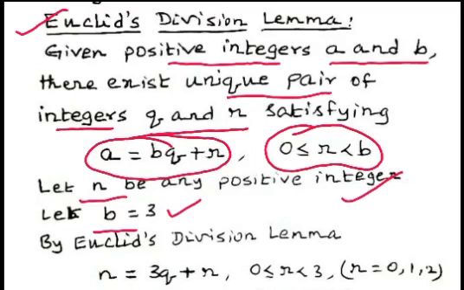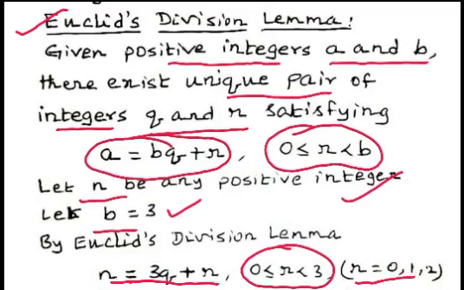Now, by Euclid's division lemma, we can write a equal to bq plus r. That is n equal to 3q plus r, where 0 less than or equal to r less than 3.